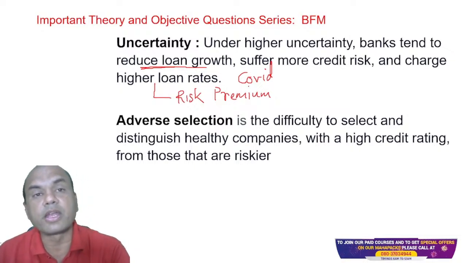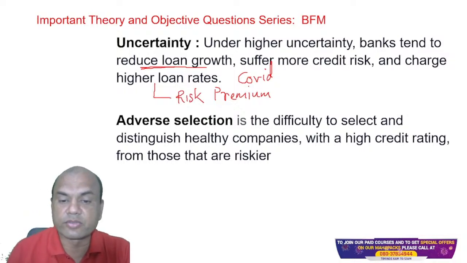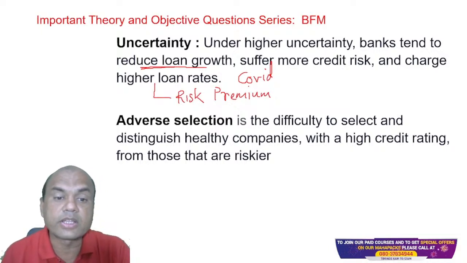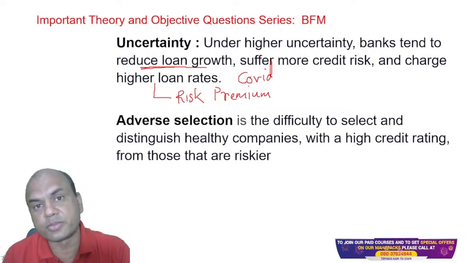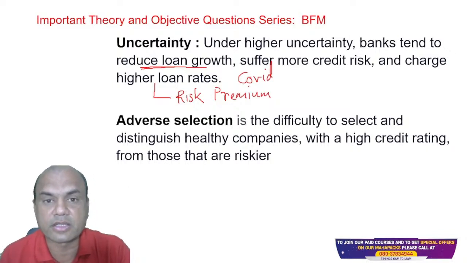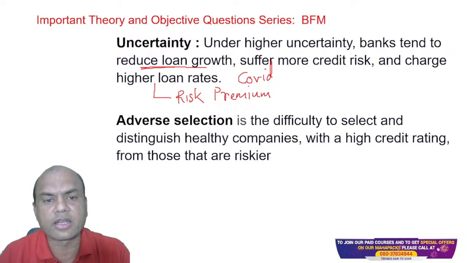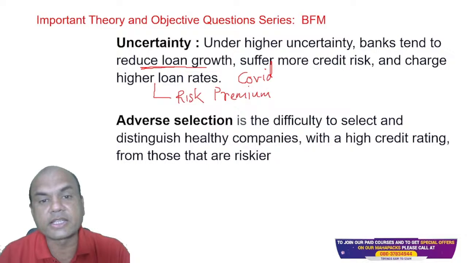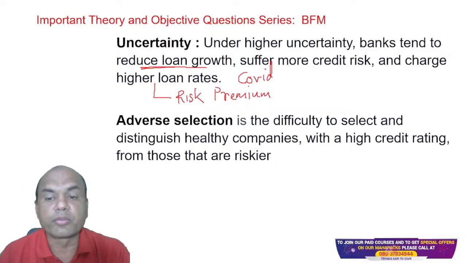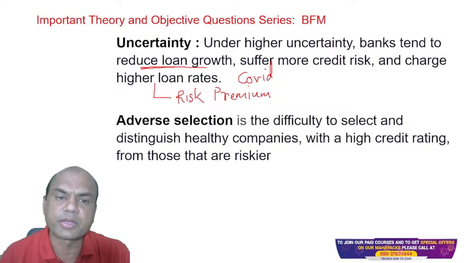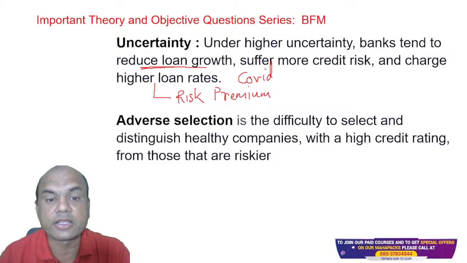How will you select these? This you get from the rating agencies nowadays. You can solve this problem using the rating agencies. Like we have CIBIL, then we have CRISIL. All these companies give ratings to various companies. These private rating companies give ratings to private players like Reliance or Tata or anyone. These are the big players, but there are also smaller companies; ratings can be given to them also. So the difficulty is to select a healthy company from the riskier company. It's that simple. So that's known as adverse selection.